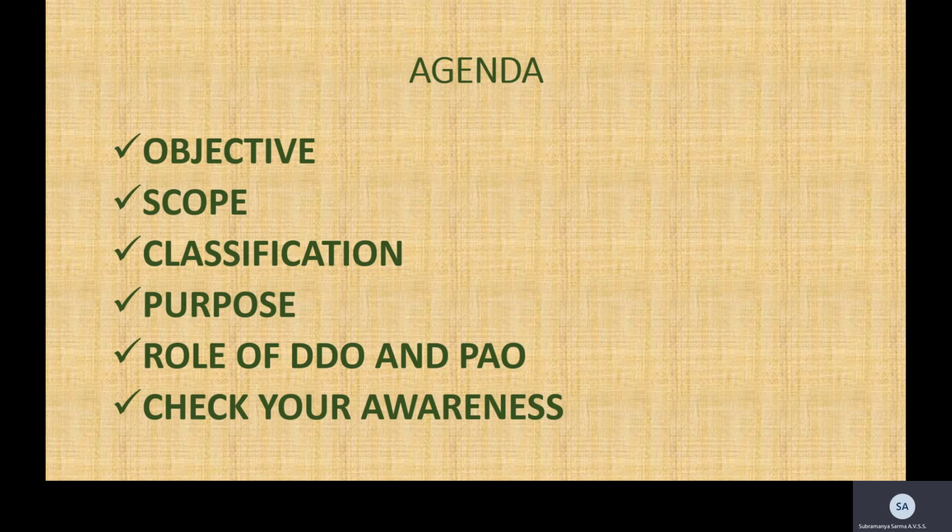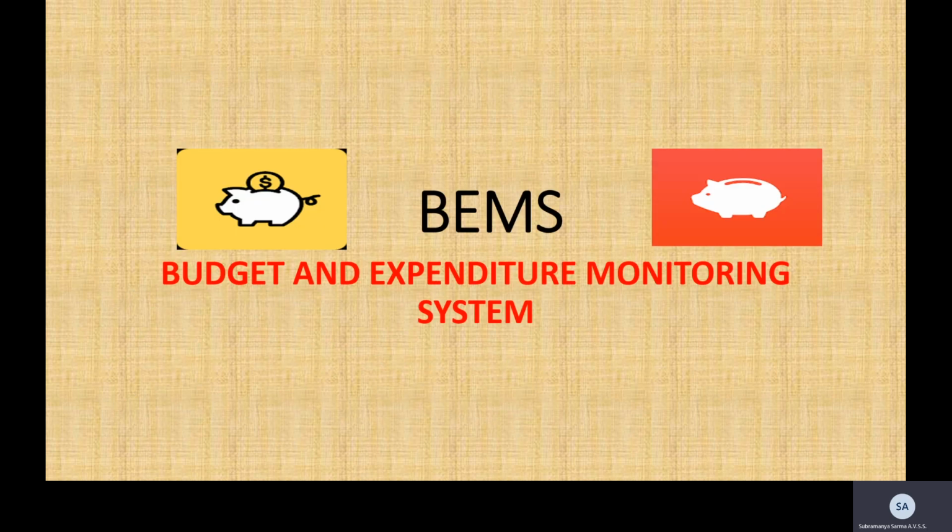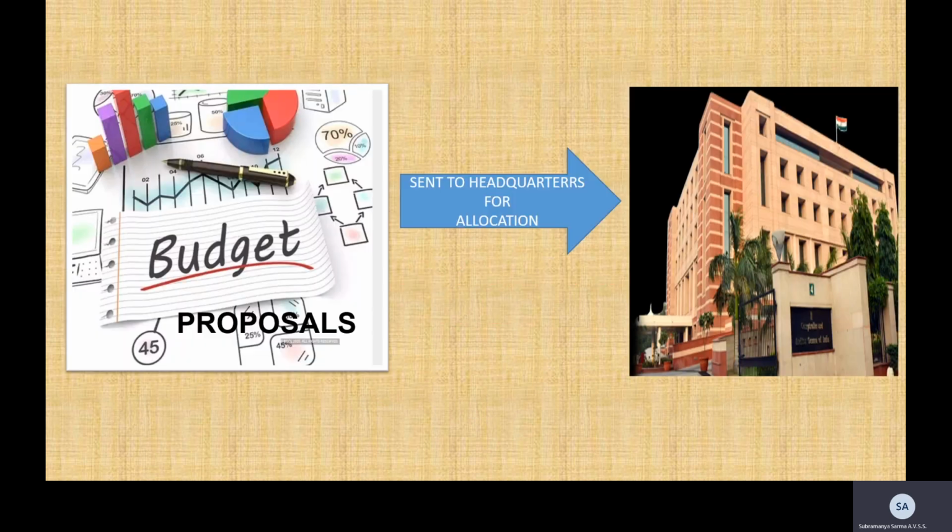The agenda of today's session would be objective, scope, classification, purpose, role of TDO and PO, and lastly, but not the least, just check your awareness of today's session, what all we have discussed. BEMS is an abbreviation for Budget and Expenditure Monitoring System. The procedure would be like this. The field officers would send proposals for the budget to headquarters office for allocation, and the headquarters office, if it feels proper, would allocate the required amount to the field officers.